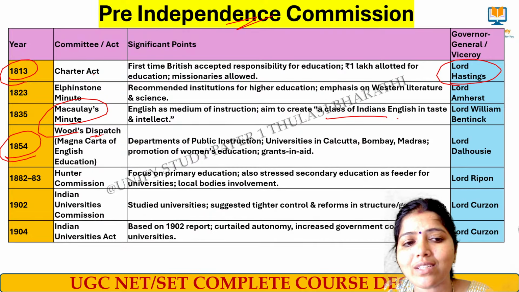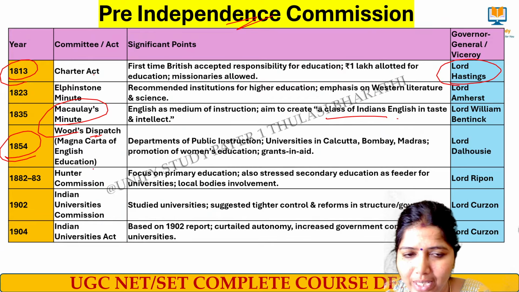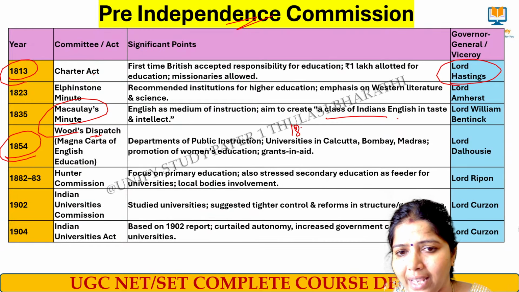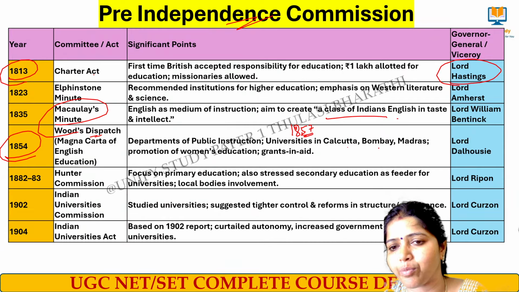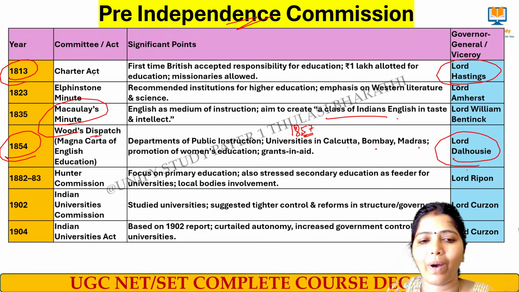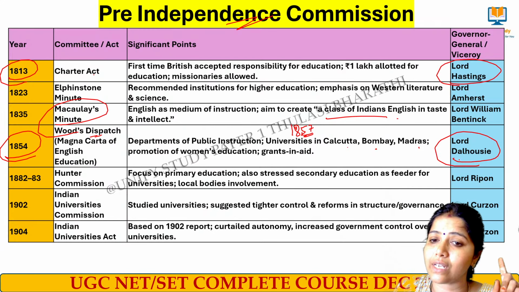In 1854 we have Wood's Dispatch, called the Magna Carta of English Education, and the 3 major universities were started in the year 1857, that is Calcutta, Bombay, and Madras universities were created. Lord Dalhousie was the viceroy at that time, in 1854.